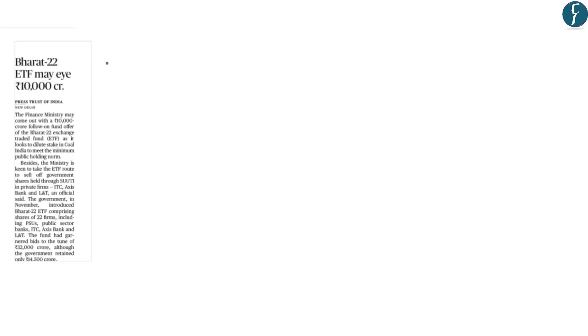The next news also appears on page number 13. It says Bharat 22 ETF, that is Exchange Traded Fund, may raise 10,000 crore rupees. So this news with respect to Bharat 22 ETF becomes important from a prelims examination perspective. Let's see certain basic facts about this Bharat 22 ETF.